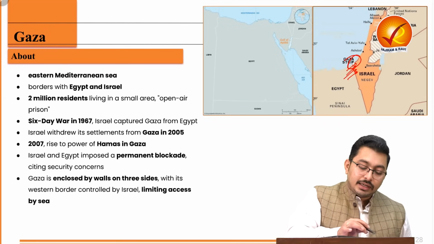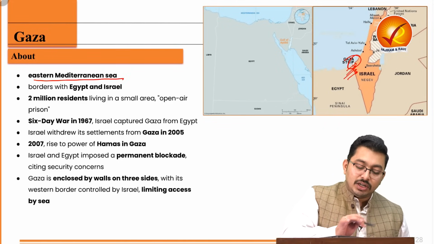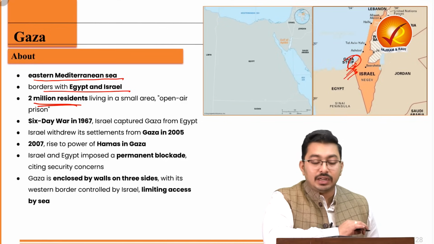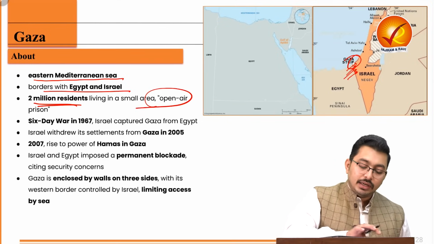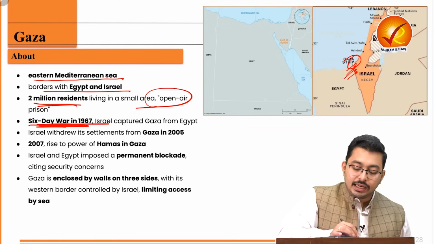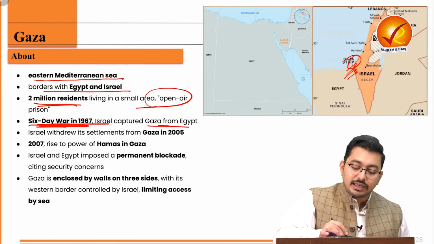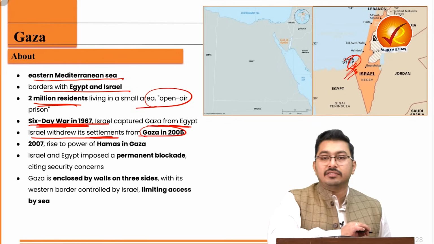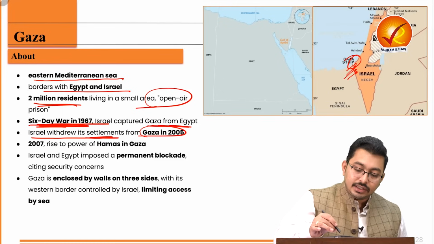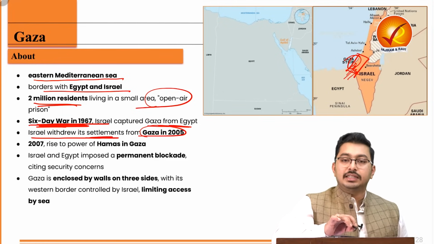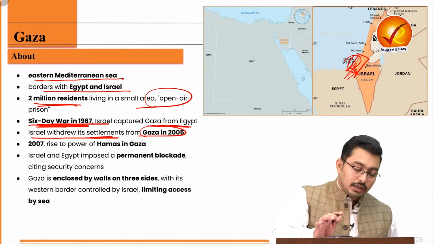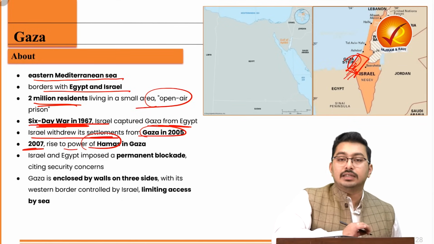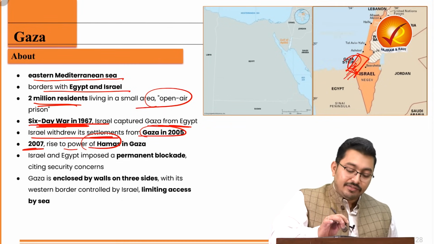Now, let's look at Gaza. So it is located in the Eastern Mediterranean Sea. It borders Egypt and Israel, and there are 2 million residents, that is 20 lakh people living there, and it is an open air prison. Then with the 6-day war in 1967, Israel captured Gaza from Egypt, and then Israel withdrew its settlements from Gaza in 2005. So Israel has essentially closed Gaza from all sides, and it has left Gaza. Then in 2007, there was the rise of Hamas in Gaza, who are essentially now in de facto control.